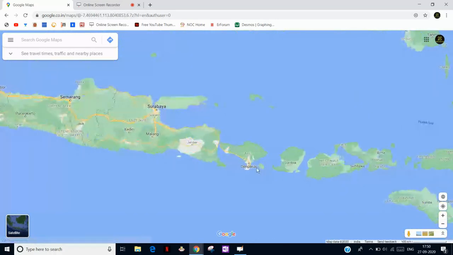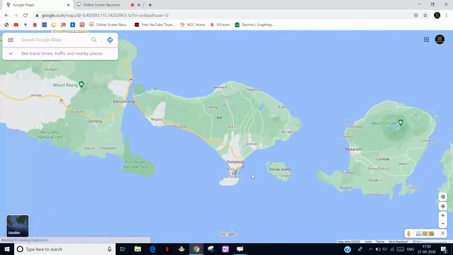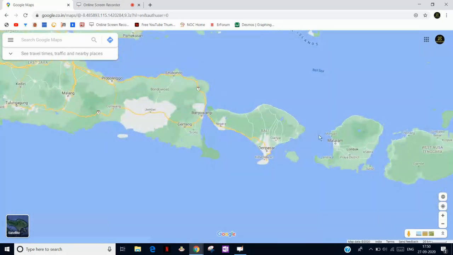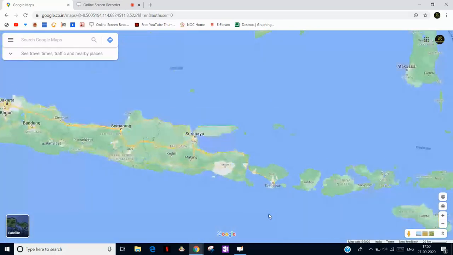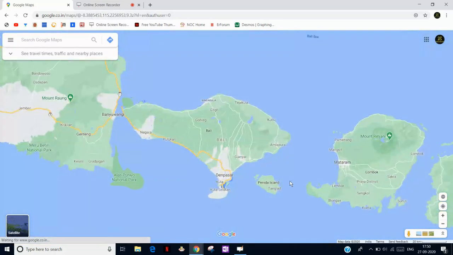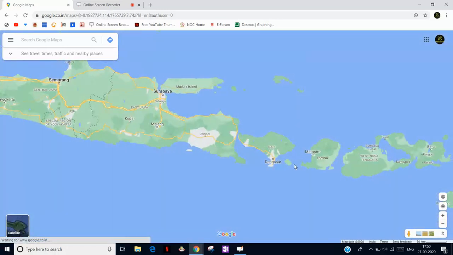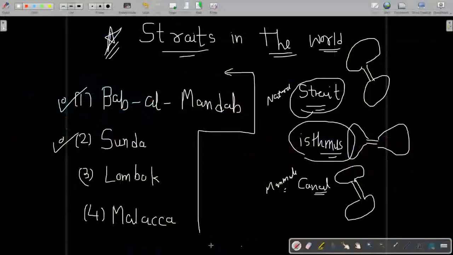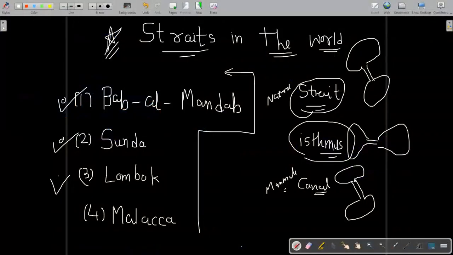So there is Bali island, and there is Lombok island. There is a small strait which separates the Bali Sea, this is the Bali Sea as you can see, and the Indian Ocean here. So this strait is known as the Lombok Strait. Clear? So we have completed three straits.